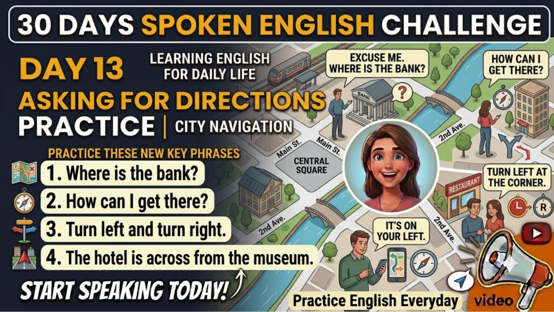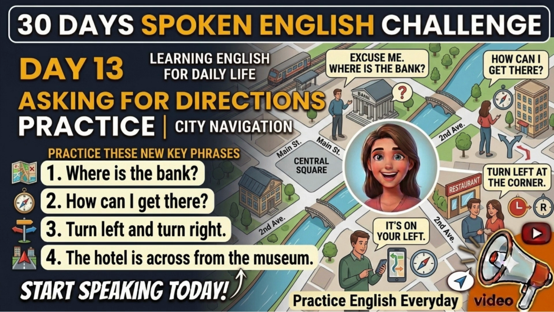Let's practice the useful answers again. Go straight for 2 blocks. Turn right at the corner. No, it's next to the supermarket. Very good. Now let's change the destination. This time, we're looking for a restaurant. Excuse me, where's a restaurant? Pause and answer. Go straight and turn left. Then, it's on your right.